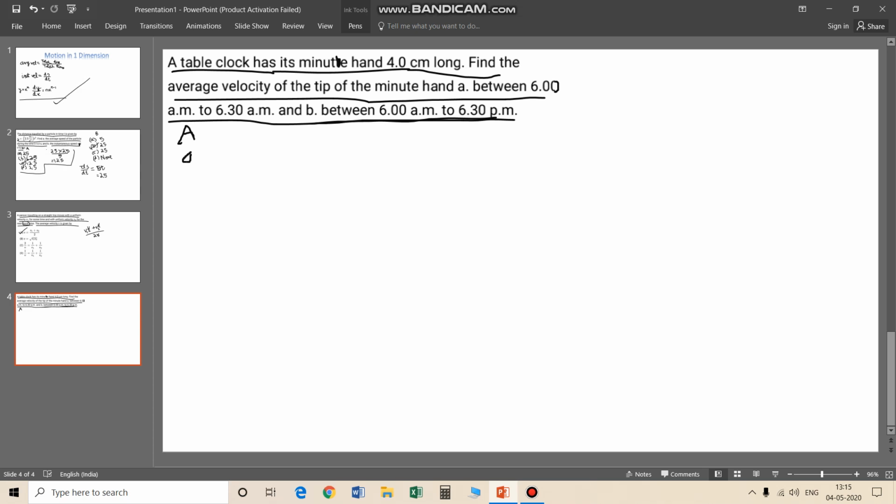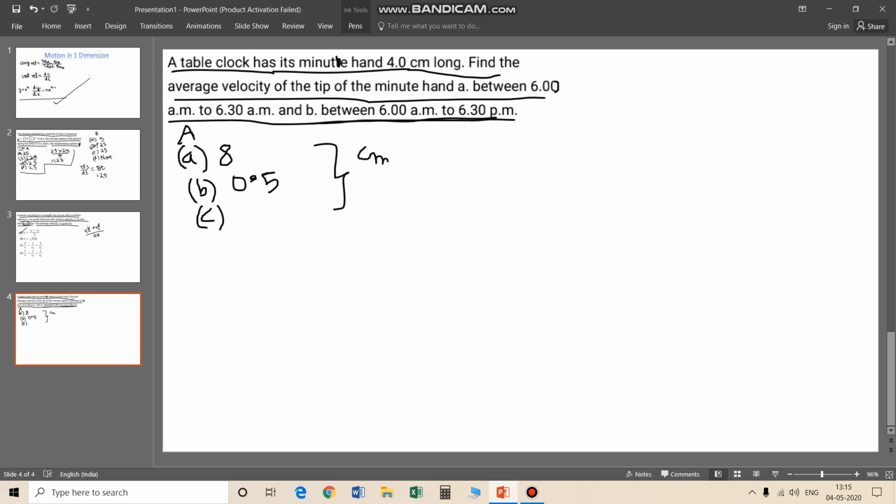Part A options: option A is 8. Option B I am giving, let's say 0.5. Option C is 4. Wait, let me tell you, they are in centimeter per hour, right?